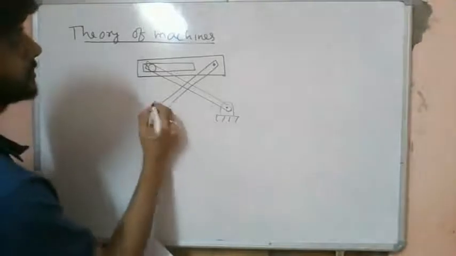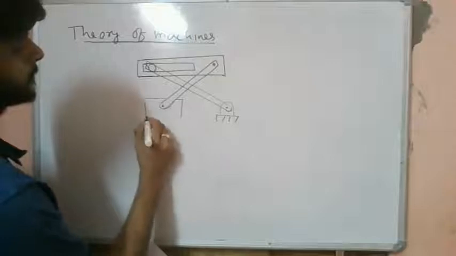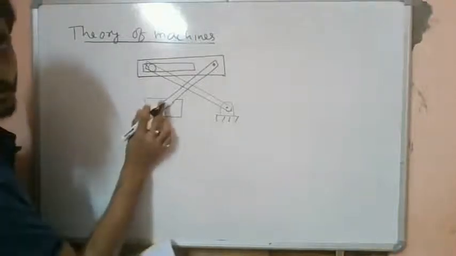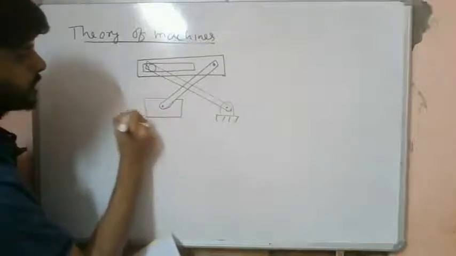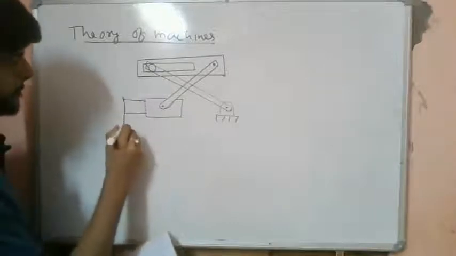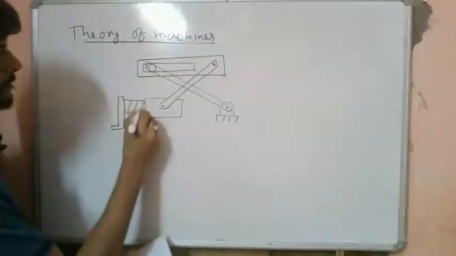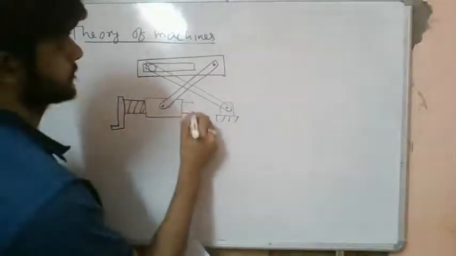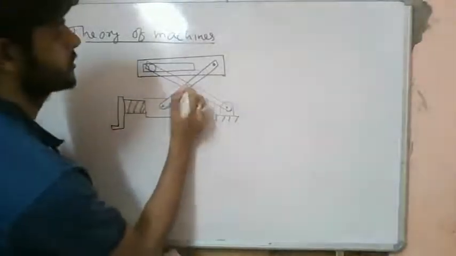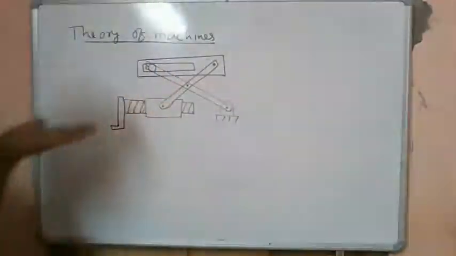Okay, this is a slider. This slider is enclosing a screw type screw, right? The slider is enclosing a screw. Okay, so here also there is a joint. So this is basically the mechanism. This type of mechanism is used to lift objects.